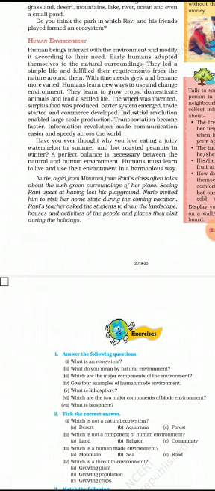Nuri, a girl from Mizoram, from Ravi's class, often talks about the lush green surroundings of her place. One more ecosystem we are facing now is from Mizoram. It may be a green grassland or something. Seeing Ravi upset at having lost his playground, Nuri invited him to visit her home state during the coming vacation. Ravi's teacher asked the students to draw the landscape, houses, and activities of people in the places they visit during the holidays. So, this is an activity.